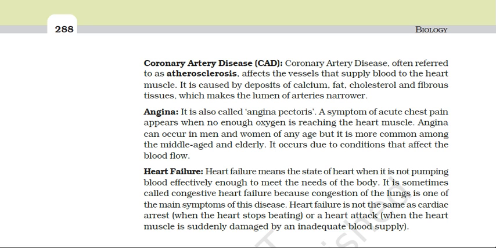Then the heart blockage. The mechanical injury or damage to the heart due to some diseases may sometimes result in heart block. In such a situation, the impulses generated by the SA node fail to spread. I told you the SA node spreads the impulses to the AV node, then the AV node to the bundle of His, to the bundle branches and to the Purkinje fibers.